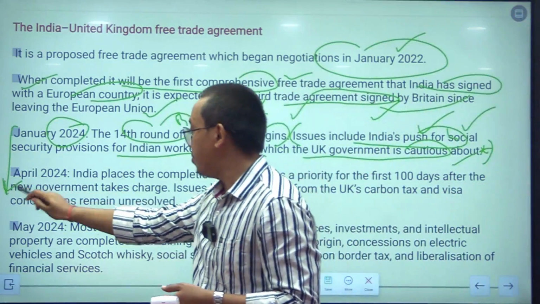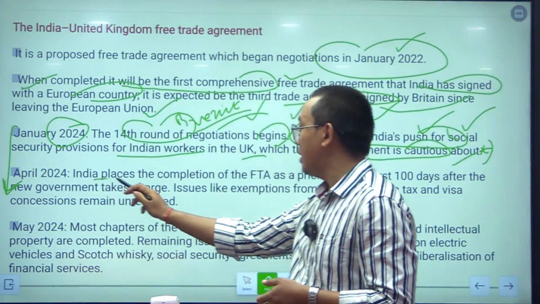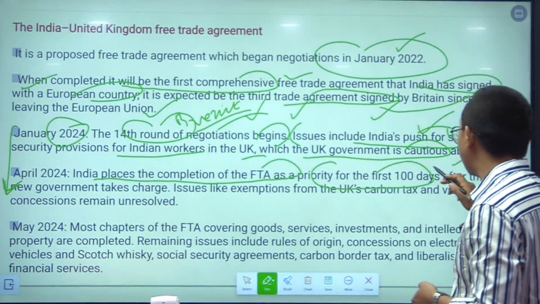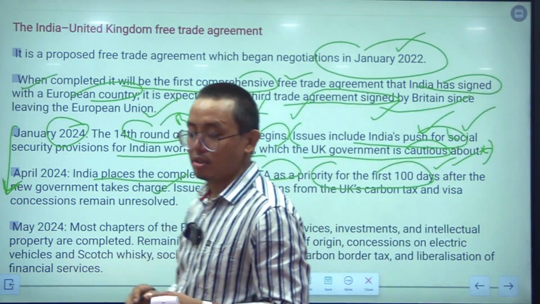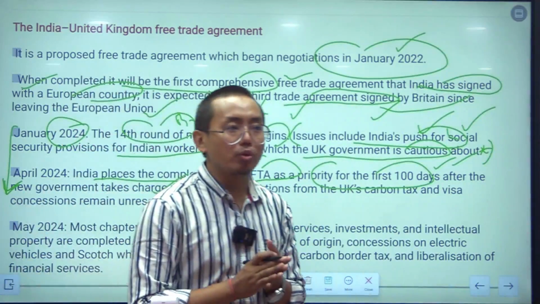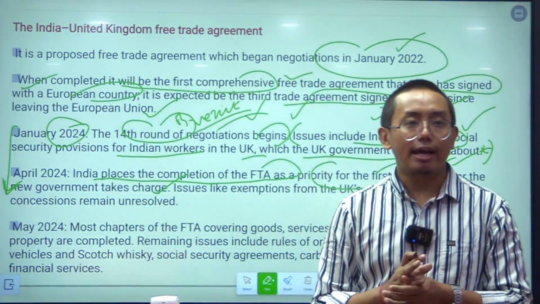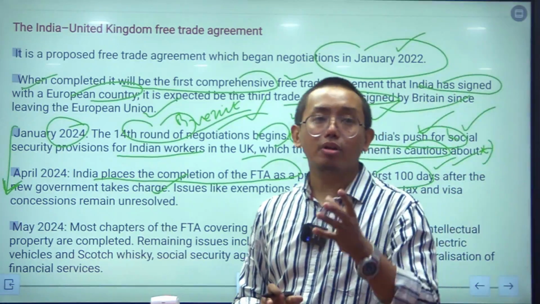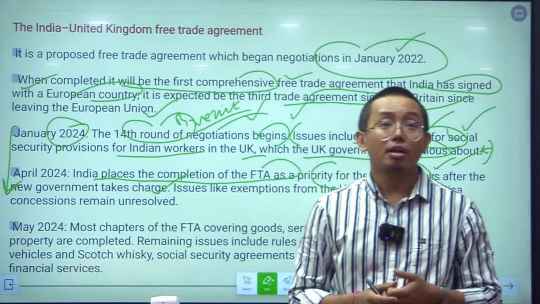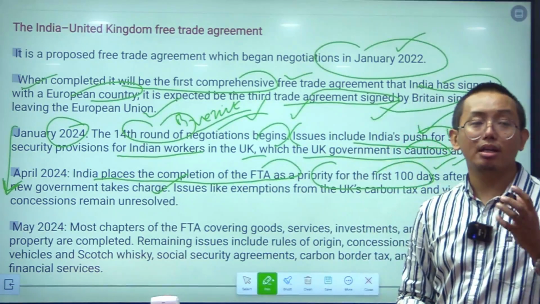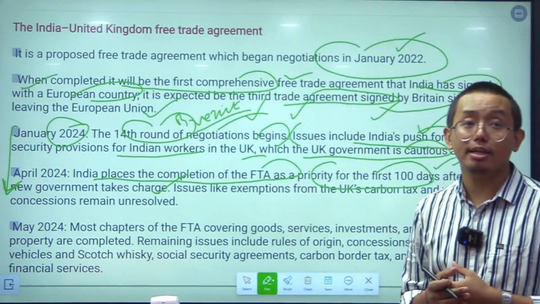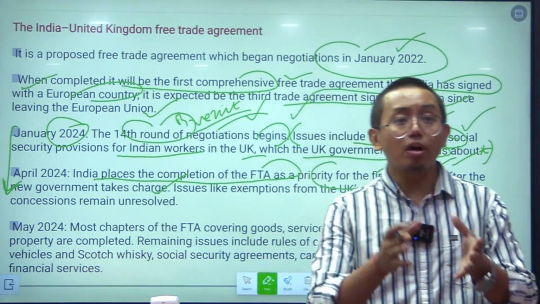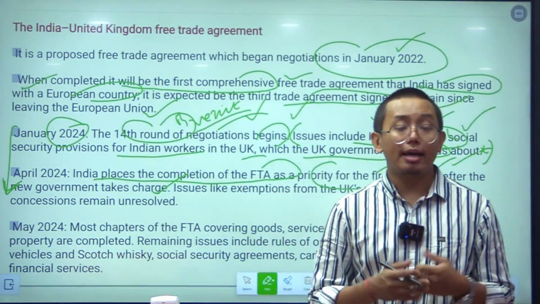And so far as April 2024 is concerned, India places the completion of the FTA as a priority in the first 100 days after the new government takes charge. So, again we should be hopeful that the new government in India has come up, and it has promised that within 100 days of coming to power, the India UK free trade agreement will be signed. So, this is a positive sign. In the UK as well, a new government has come, in India as well, but the previous government only has come.